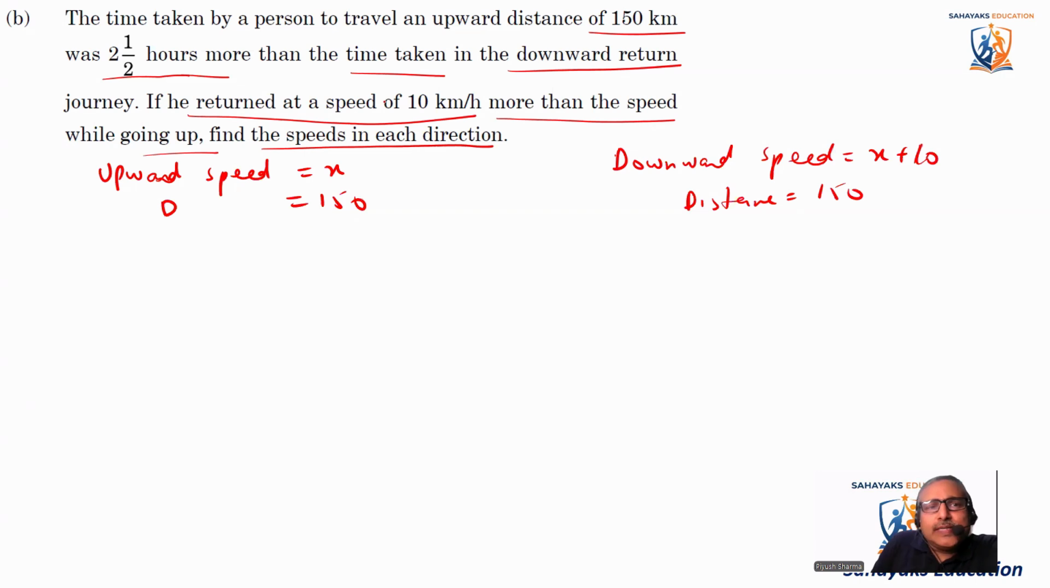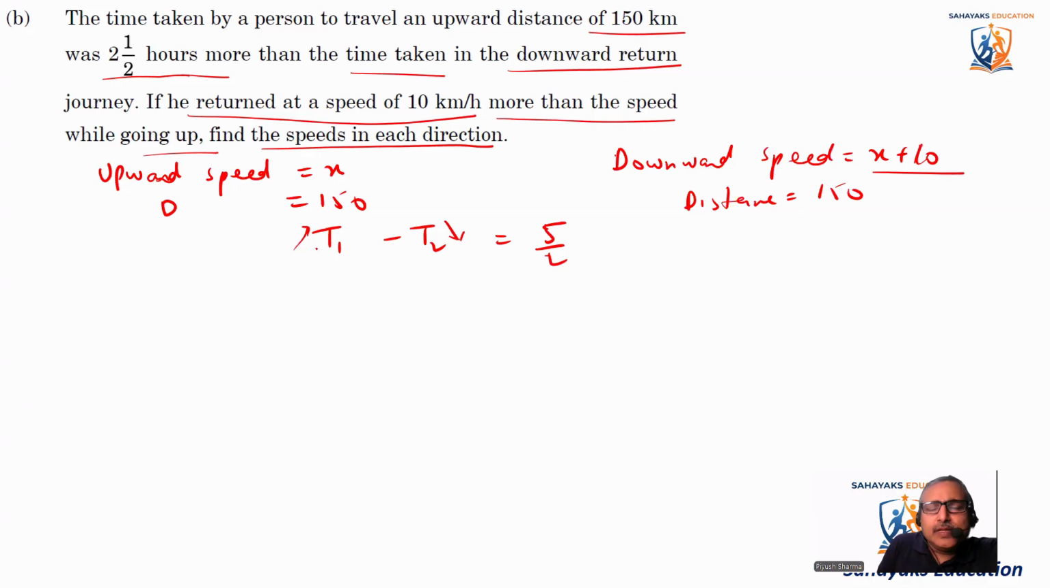So they are saying that while coming down, it took less time. Okay, 2.5 hours less. See, when it's coming with a faster speed, the time will definitely be less. So they're saying this is t1 minus t2, that is the time for going upward, minus the time for coming downward, has a difference of 2.5 hours. That is 5 by 2.